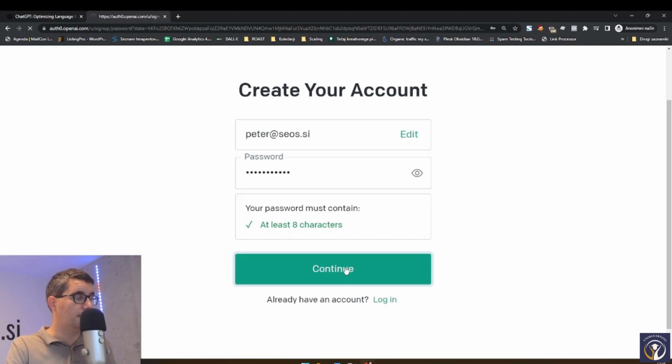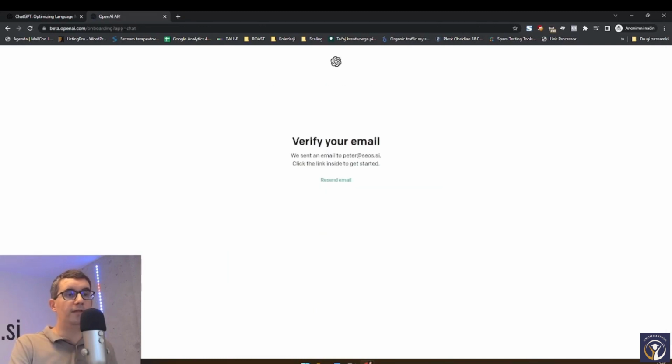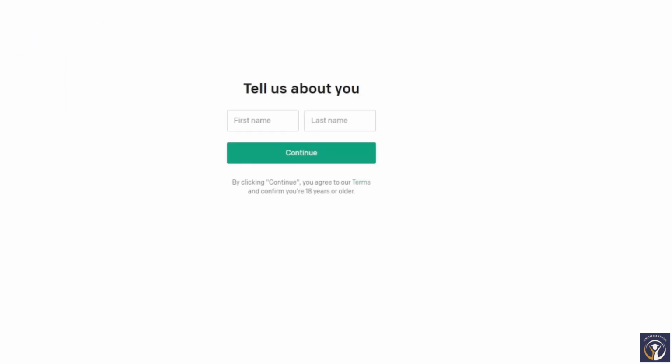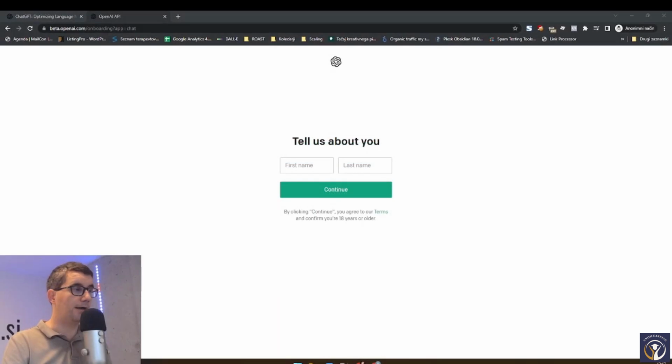And then we continue. Now we've received an email to our email address. So what we have to do is we open our Gmail or Outlook or whatever we use, and we click on the link there. This is how this email looks. We click on the green button, verify email address. And now it shows us this landing page where we have to provide some more information on who we are.